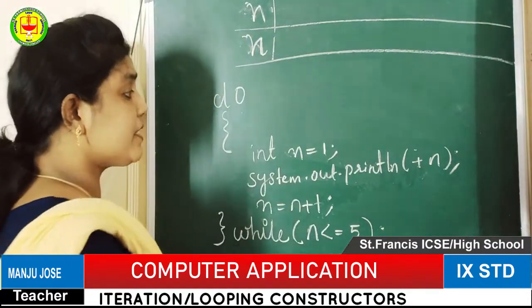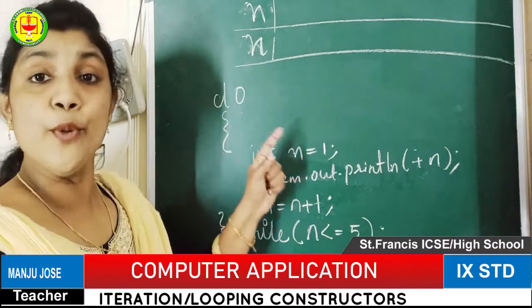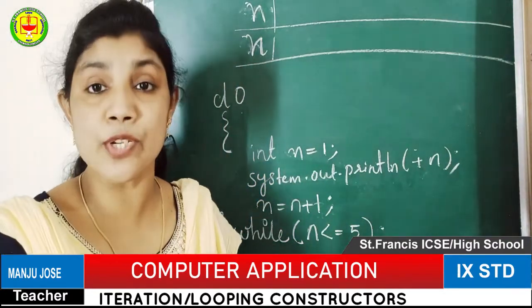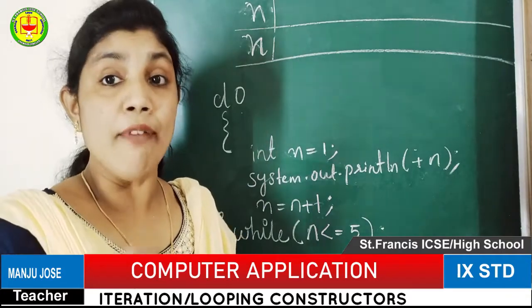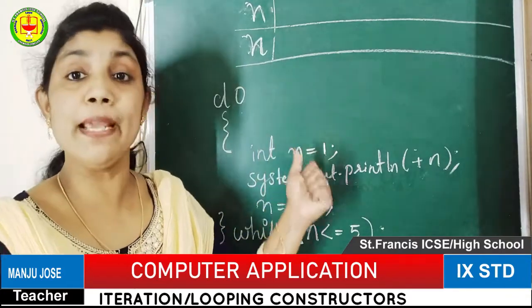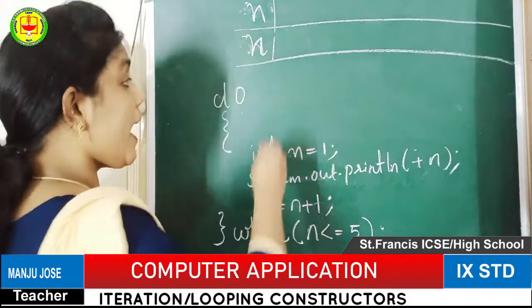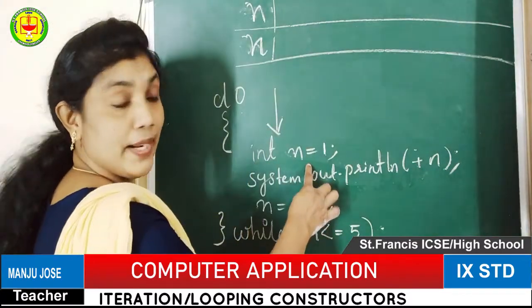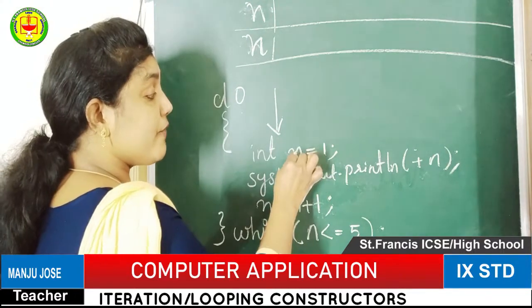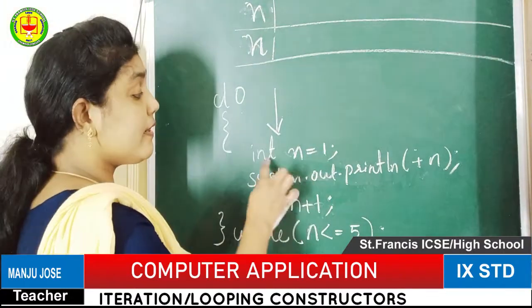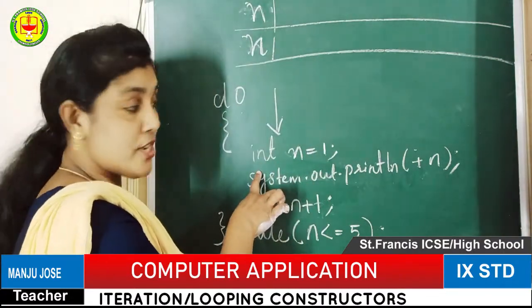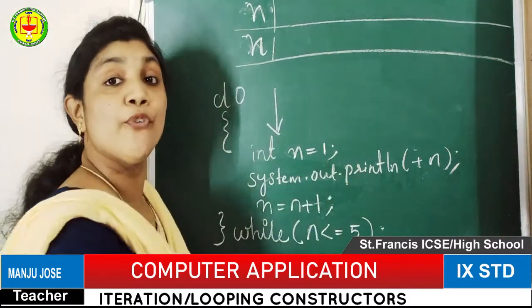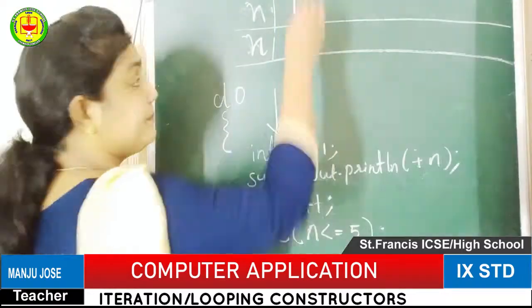Okay, so first we have the loop in the program. That means after compilation, the user will be requesting to compile the program. While compiling, the controller will come inside the loop, and the first statement will be the initialization of the variable int n. That means one variable has been declared, the type of variable is integer, and the initialization is also done.